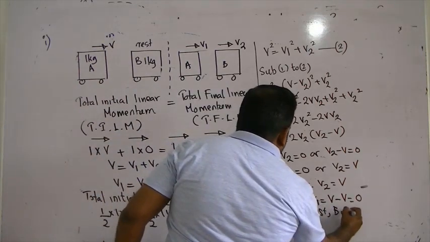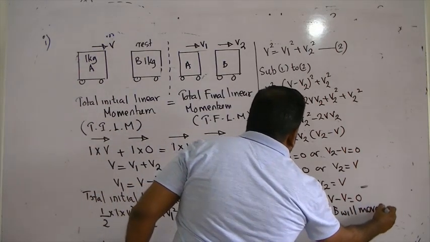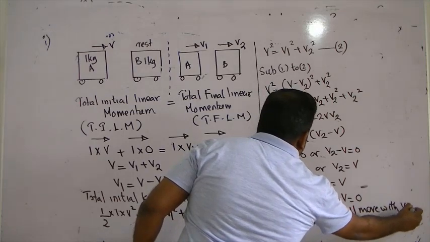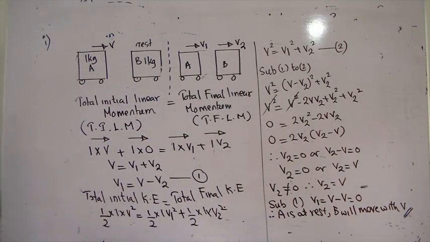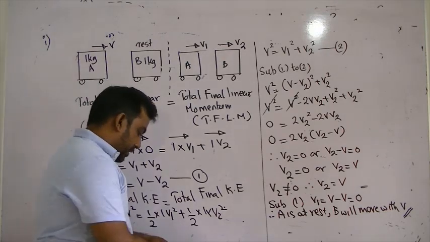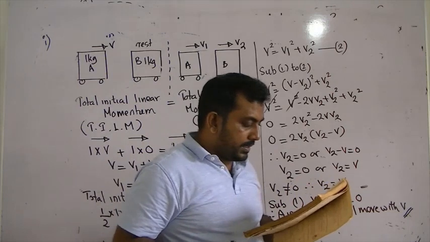B will move with velocity V. Okay? So it's not a difficult relationship, but something that you can easily find. Okay, let's move on to the next part.